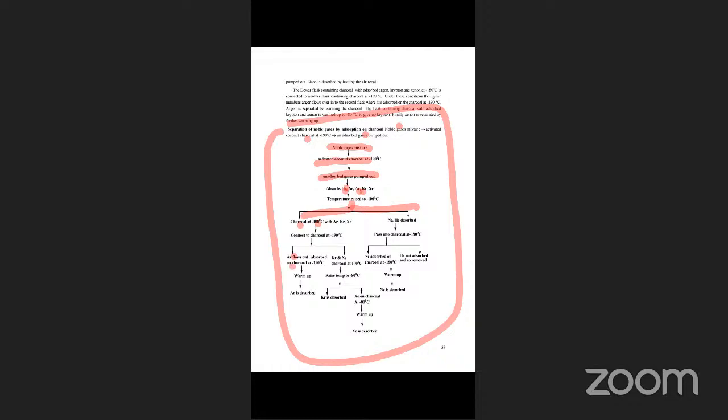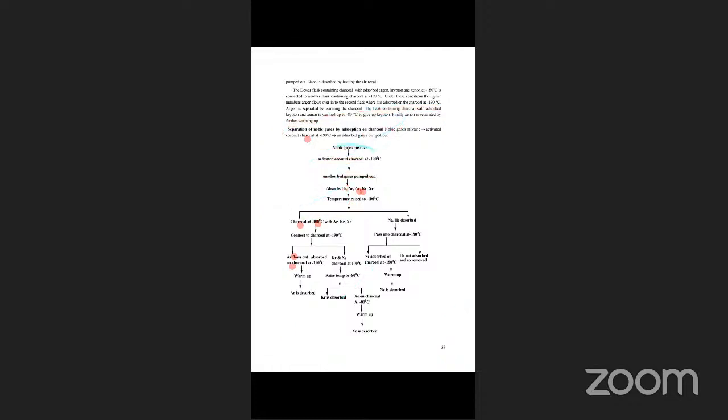Warming up again, argon is released. These are the methods used for the adsorption on charcoal method. Very, very important in zero group elements: isolation and xenon fluoride. These two questions are covered in this lesson.